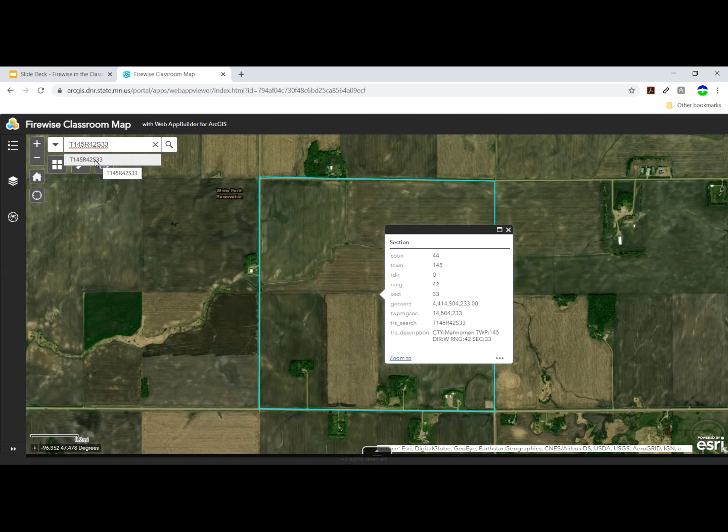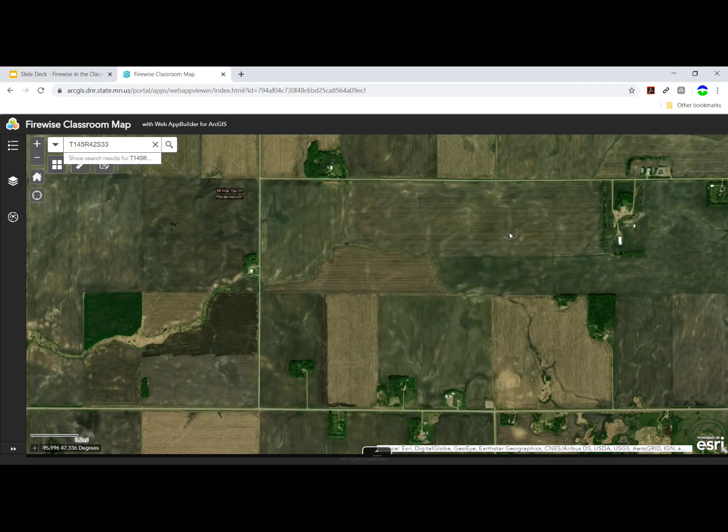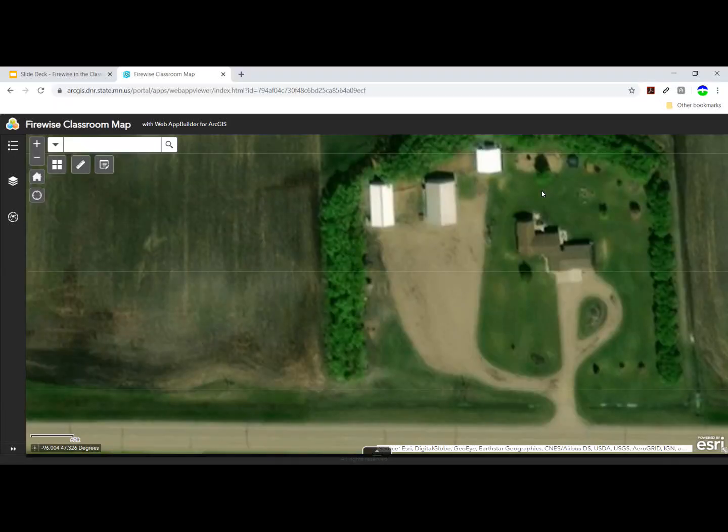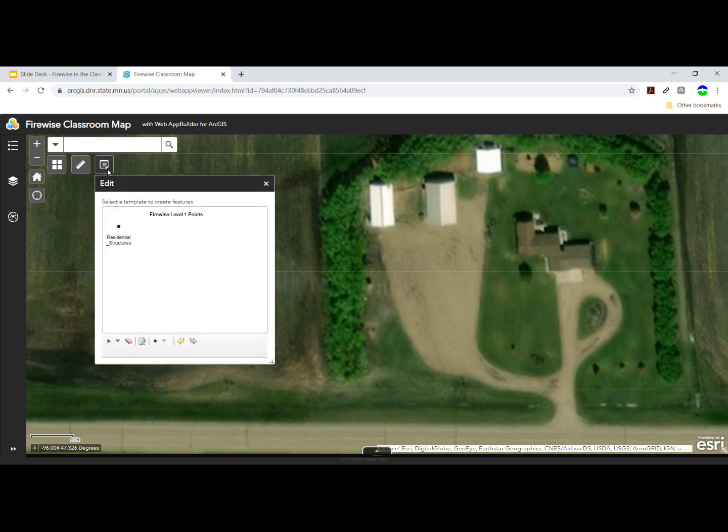All right, this is the area I know that I'm working, so I'm going to close the search details. I'm also going to click the X button so that the drop-down menu goes away. Now I can see my Edit button. To create data, I'll click the Edit button, and I'll click the data layer that I want to create. We only have one option.